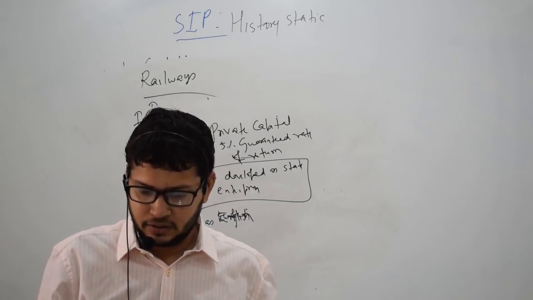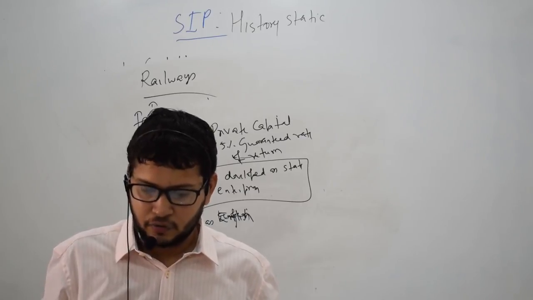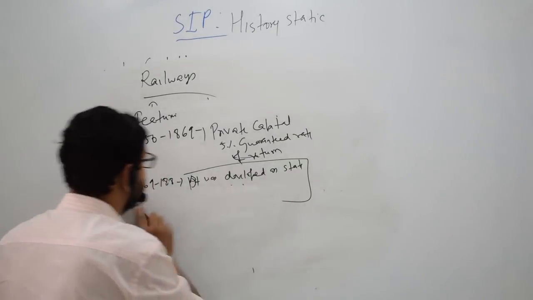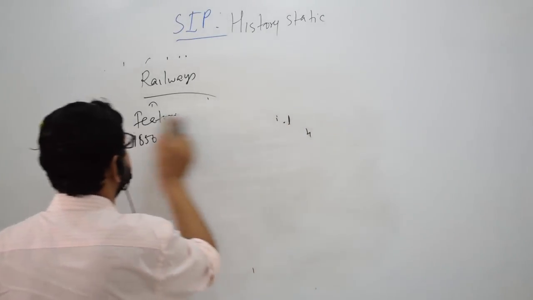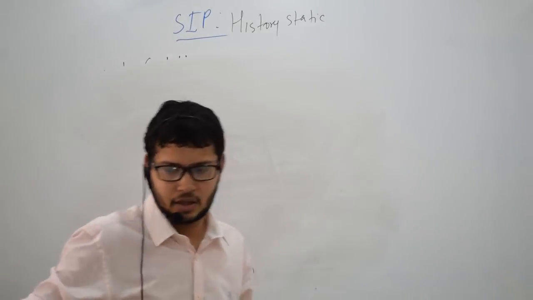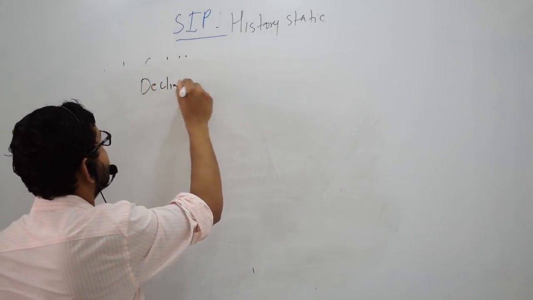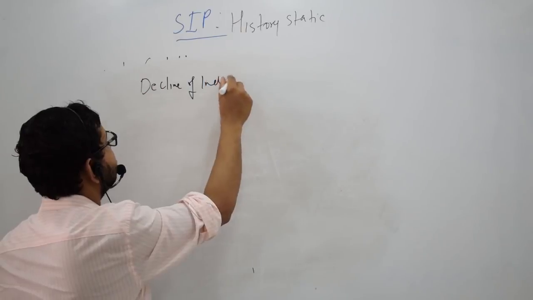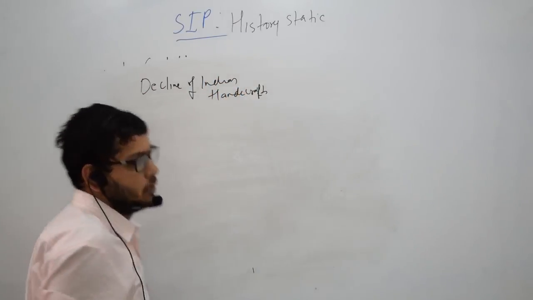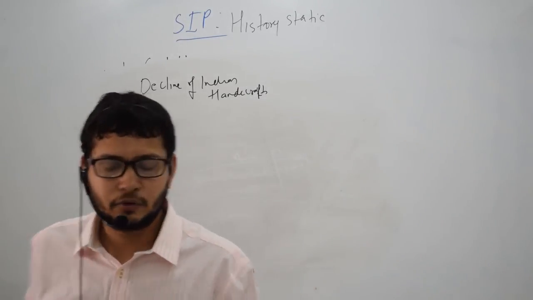The last thing we deal with is the decline of Indian handicrafts. So, what were the factors which were responsible for that?